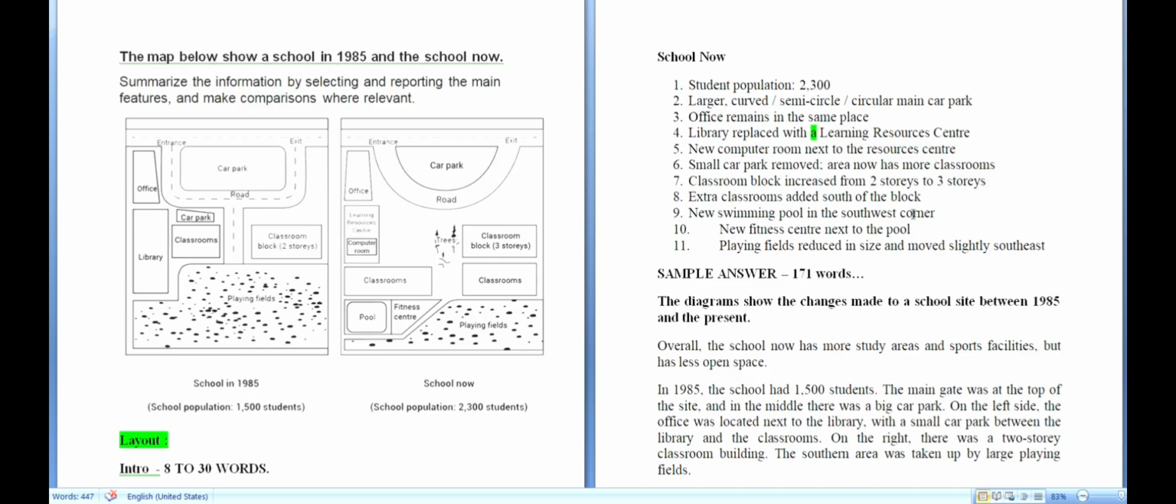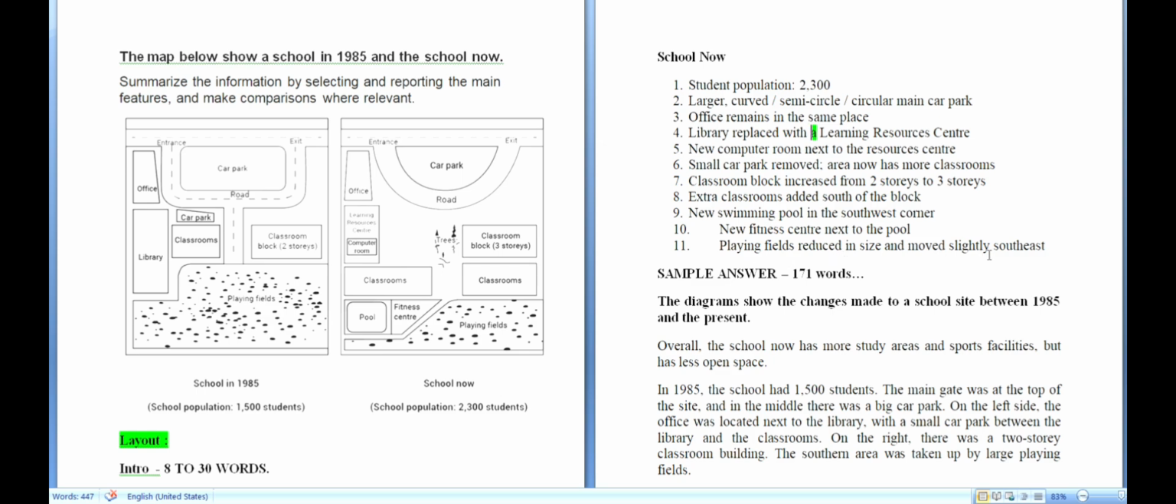A new swimming pool in the southwest corner. Southwest corner swimming pool. New fitness center next to the pool. Playing fields reduced in size and moved slightly southwest. Okay, after the notes are ready, one more thing.